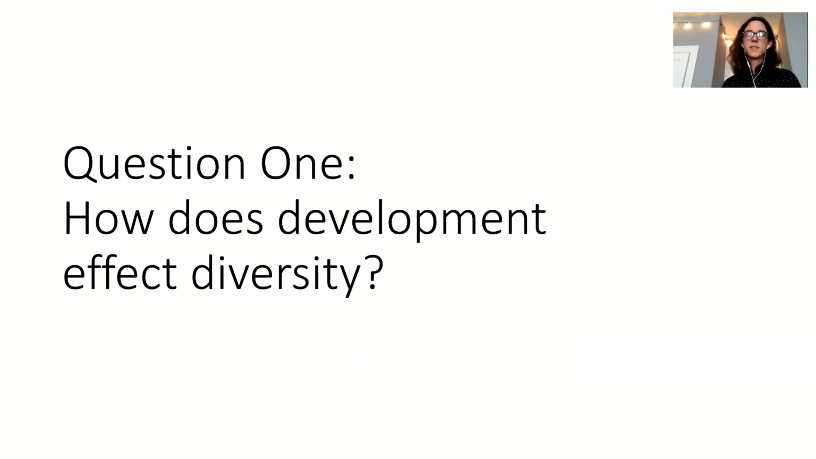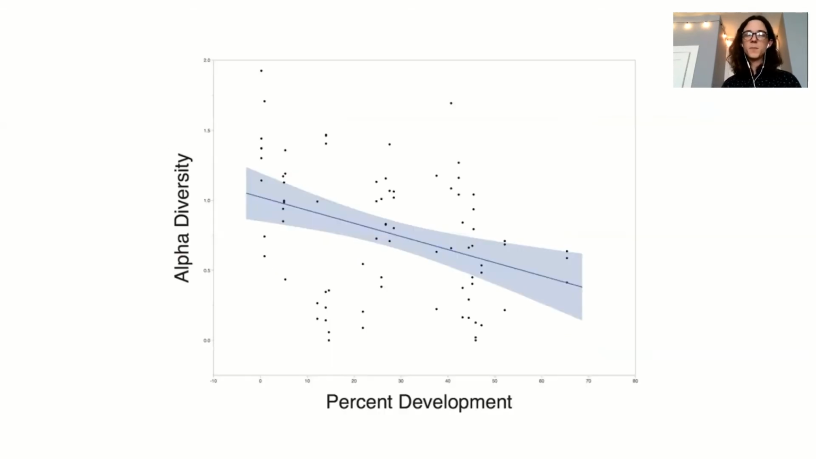Getting into our results, our first question, how does development affect diversity? Here, we have percent development on the x-axis and alpha diversity on the y-axis, so a measure of how many species are at each location. And what we found was that there was an overall reduction in total species across our urban gradient. We didn't see a peak of species in suburban areas.